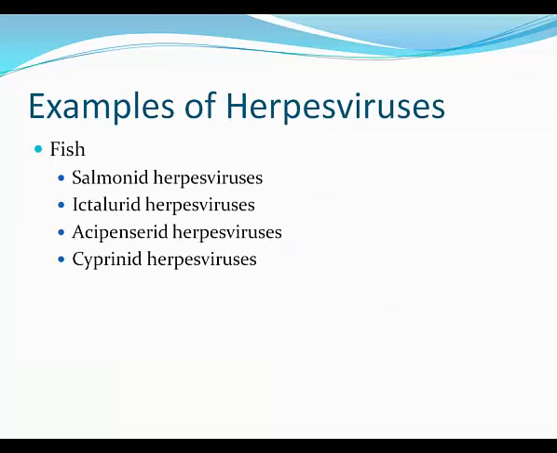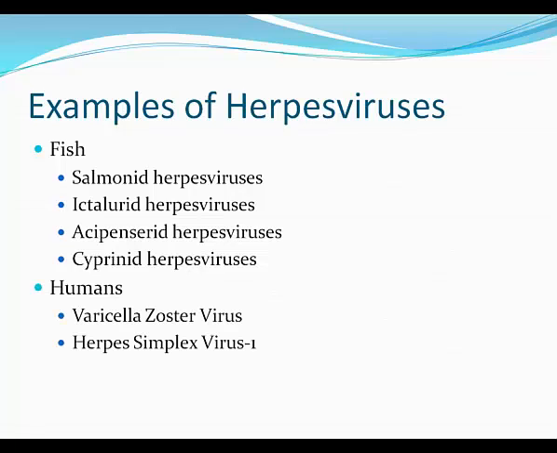So examples of herpes viruses, there's quite a few of them in the fish world. In the ictalurids, such as channel catfish virus, there's several salmonid herpes viruses. This particular one is also referred to as salmonid herpes virus 3. There's also herpes viruses in sturgeon as well as cyprinids, amongst others.